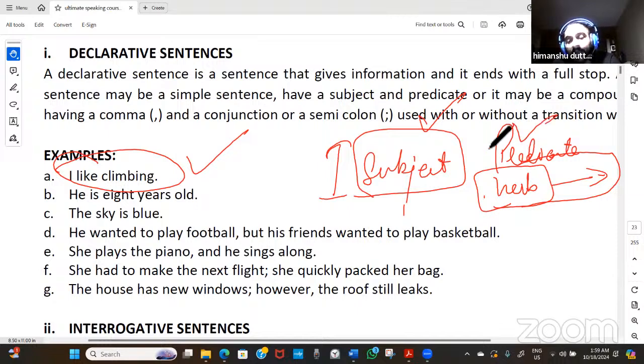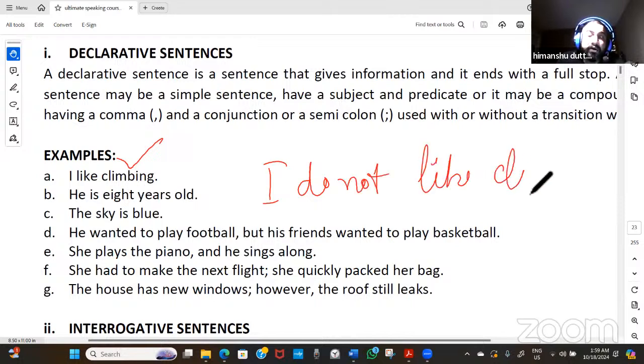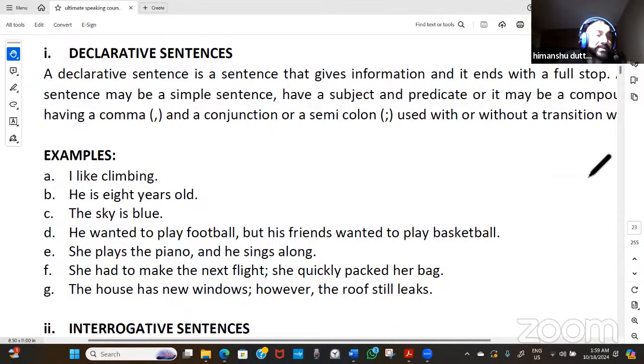So when we say I like climbing, it's a declaration by someone, whomsoever is I here. That person likes climbing. So the declaration is done. Somebody can declare that in the negative tone as well: I do not like climbing. So it all depends upon what we want to say. Whether it is negative or positive, it will make the sense of the sentence. So that is a declarative sentence.